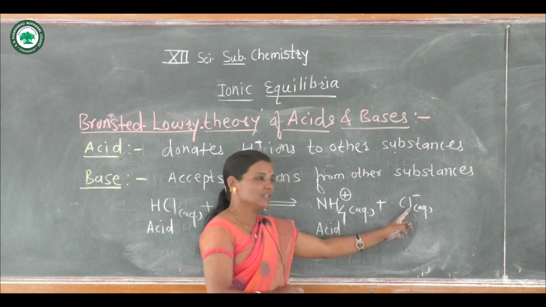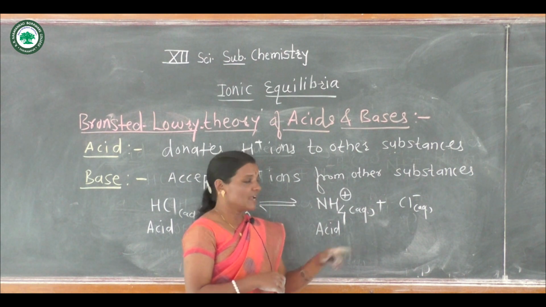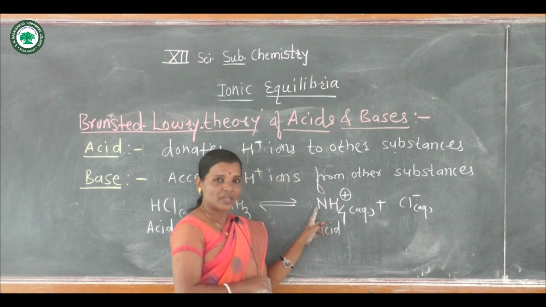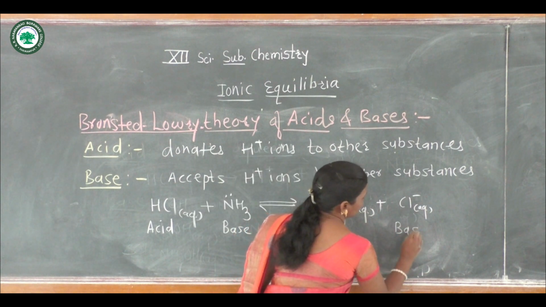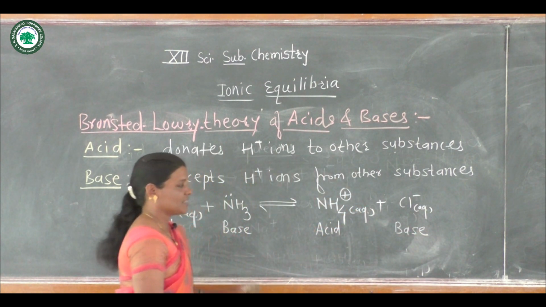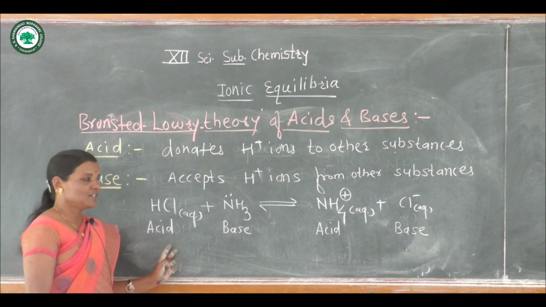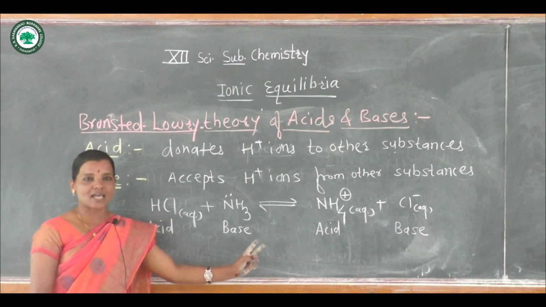Cl minus ion accepts H plus ions from NH4 plus, so Cl minus acts as base. That means here in the same reaction, two acids and two bases are formed.